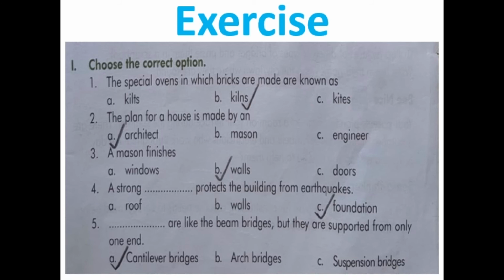Walls. Number 4. A strong dash protects the building from earthquakes. Option A. Roof, B. Walls, C. Foundation. Correct option is option C. Foundation. Number 5. Dash are like the beam bridges, but they are supported from only one end. Option A. Cantilever bridges, B. Arch bridges, C. Suspension bridges. Correct option is option A. Cantilever bridges.